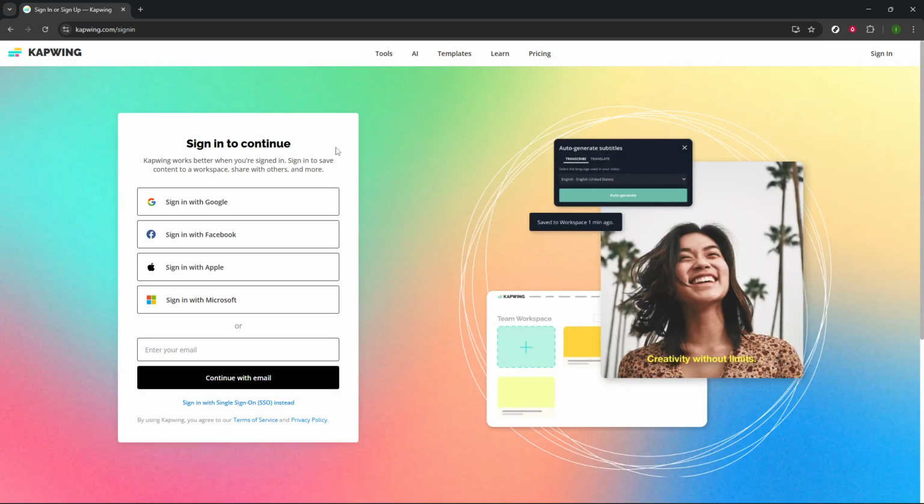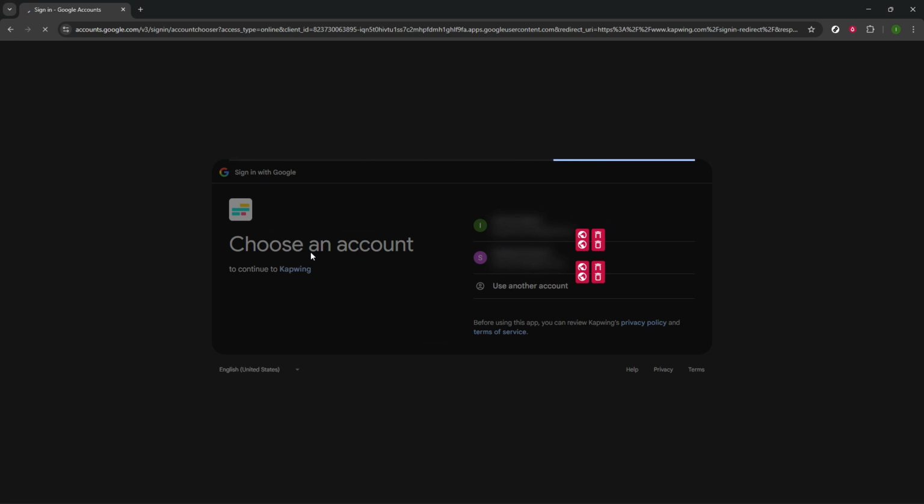Next, Kapwing offers the option to sign in with your Google account to streamline the login process, so go ahead and click on Sign In with Google. This method also makes it easier to manage your projects across different devices as your work gets linked to your Google account. After clicking on the option, you'll see a list of Google accounts. If you have multiple, choose the one you'd like to use with Kapwing. Simply click on your account and follow any on-screen instructions if prompted.